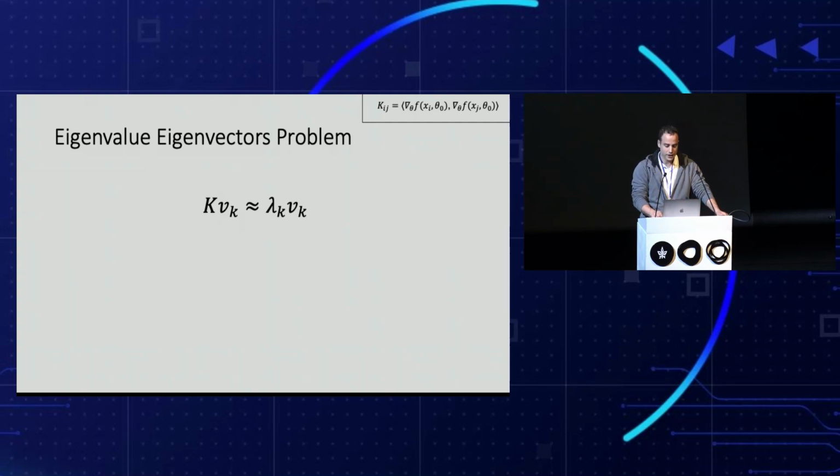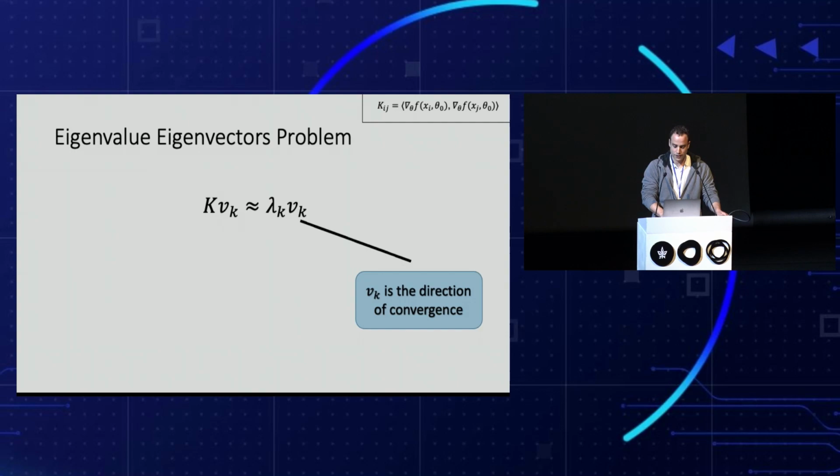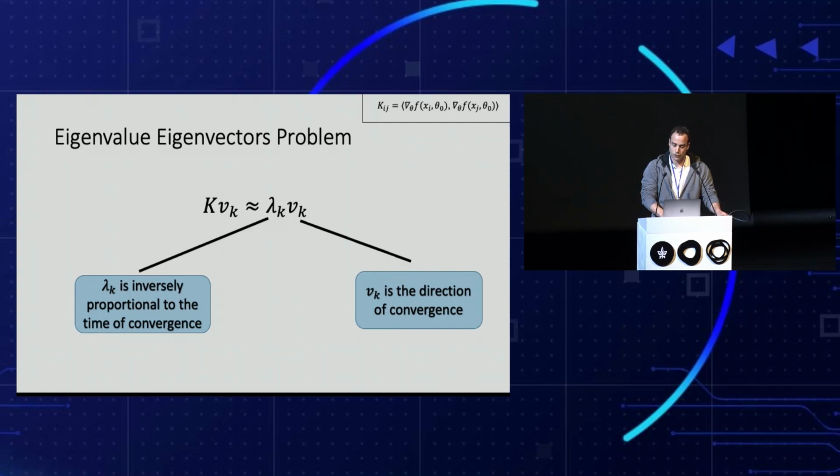We want to determine the speed of convergence of CNNs for learning different target functions. From previous slides, we saw that a good way of doing that is characterizing the eigenvalues and eigenvectors of the matrix K. The eigenvectors of K will give us the directions of convergence. The corresponding eigenvalue will be inversely proportional to the speed of convergence in this direction.